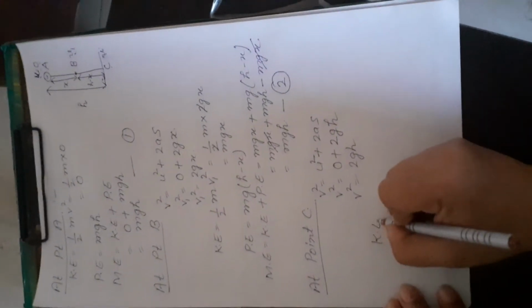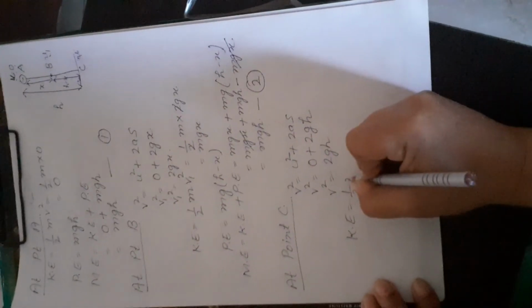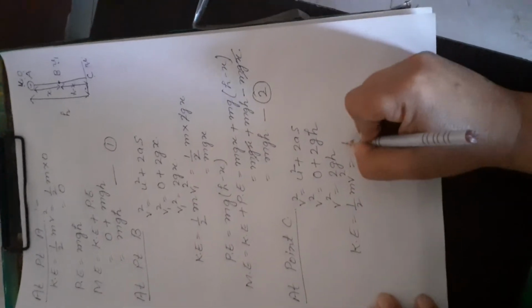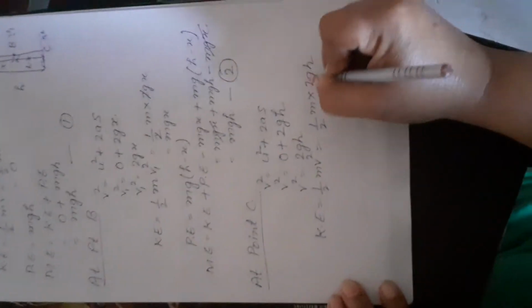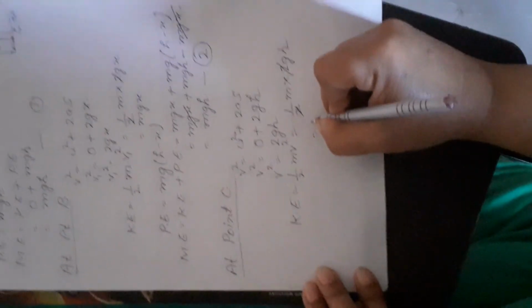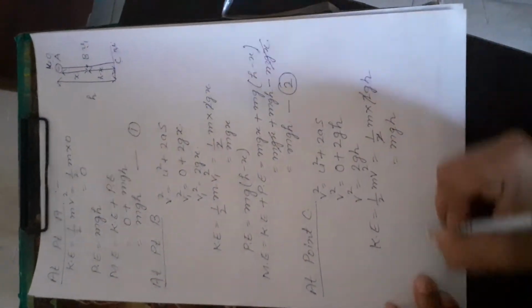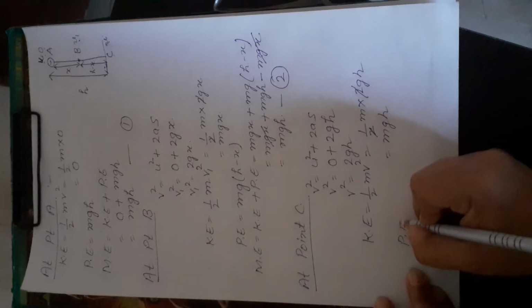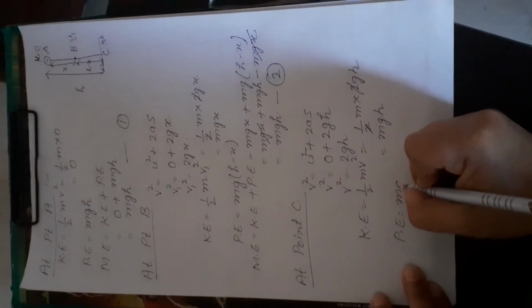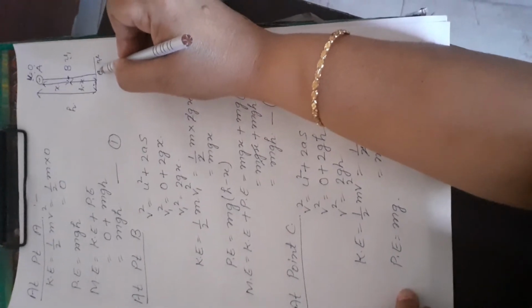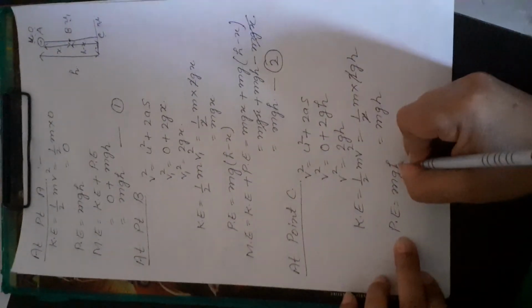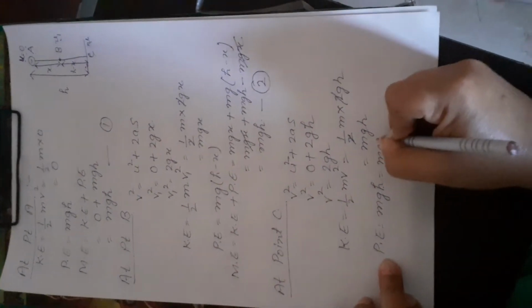Again find the kinetic energy, half mv square. Now substitute the value, half m multiplied by 2gh. The 2 will cancel, so it will be mgh. Now find out the potential energy. Potential energy is mgh. Now at point C, no height is there, it is on the ground only, so in mgh, h will be 0.